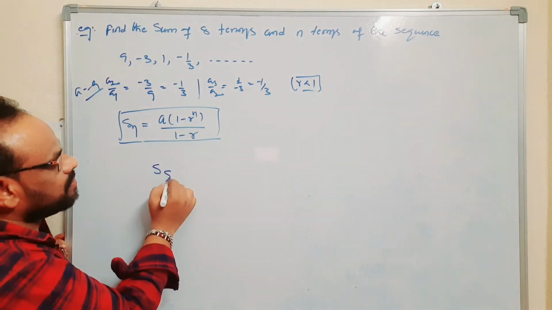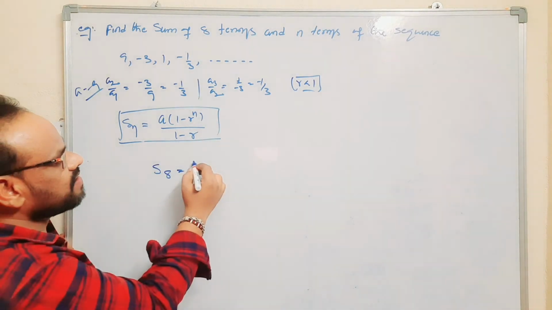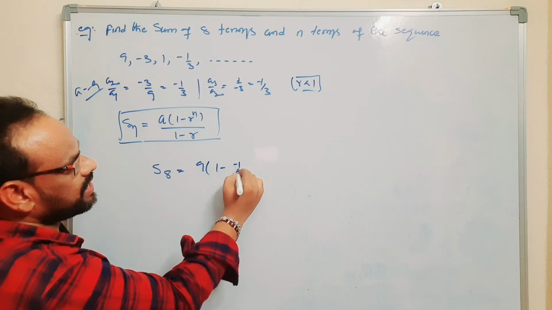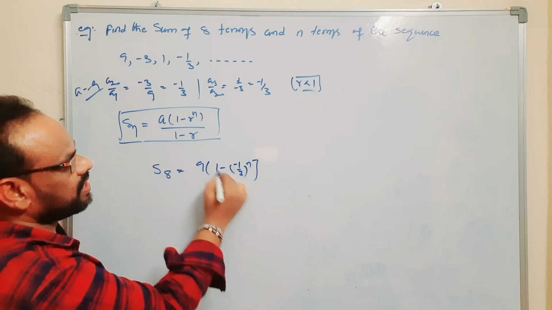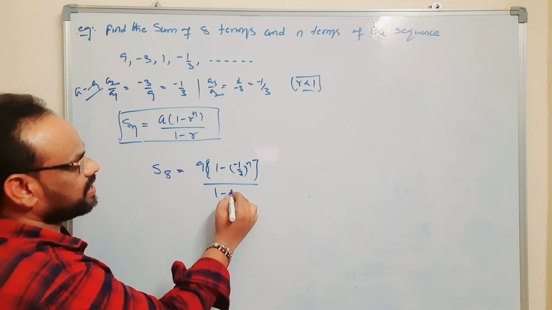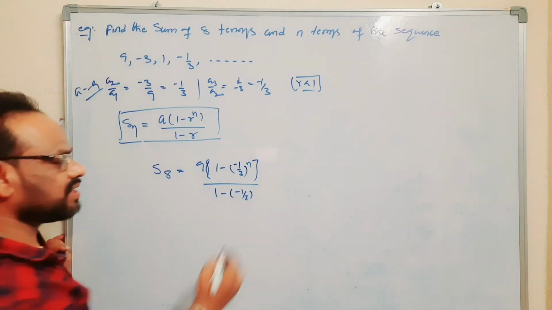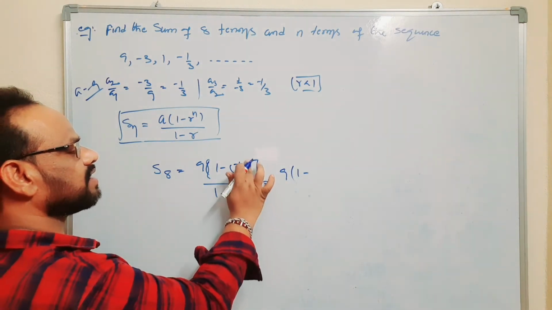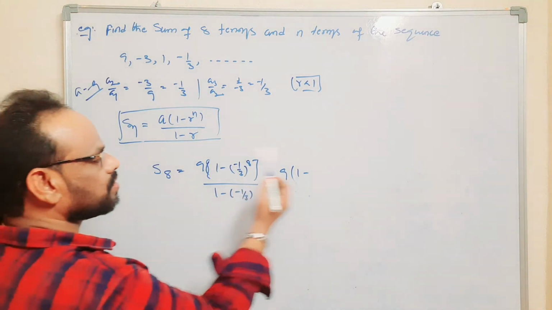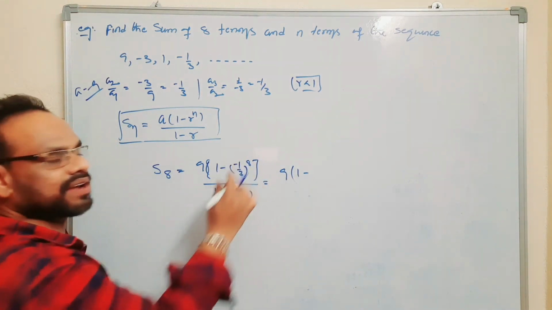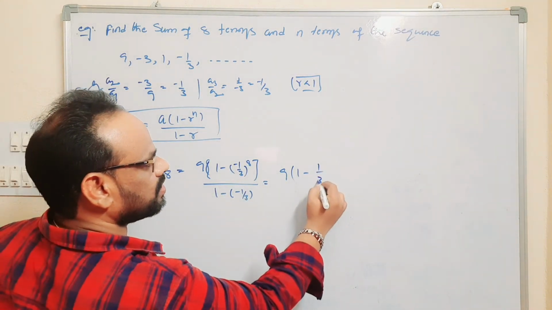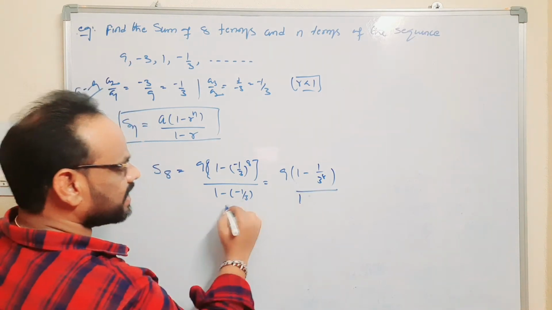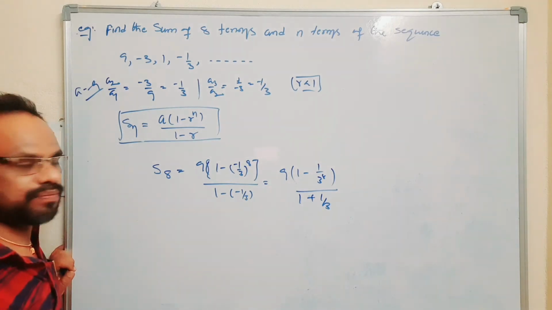Substitute in S8, the sum of the first 8 terms. Here a is 9, so S8 is 9 into (1 minus (minus 1 by 3) whole to the power n) by (1 minus (minus 1 by 3)). Here n is 8, so 1 minus 1 power 8, which is plus 1, by 3 power 8, divided by 1 plus 1 by 3.